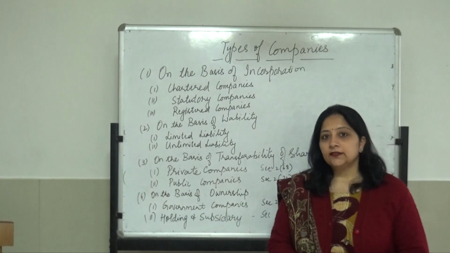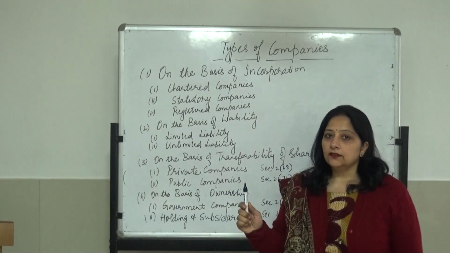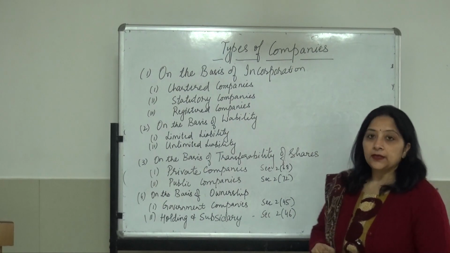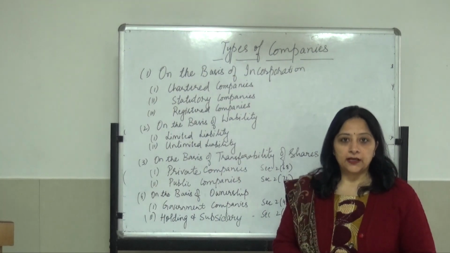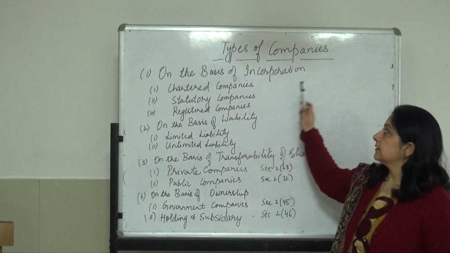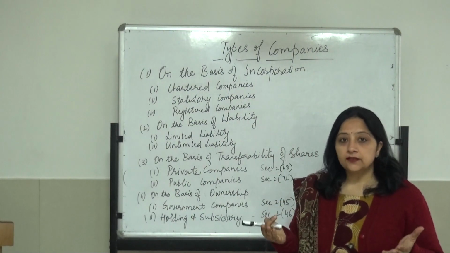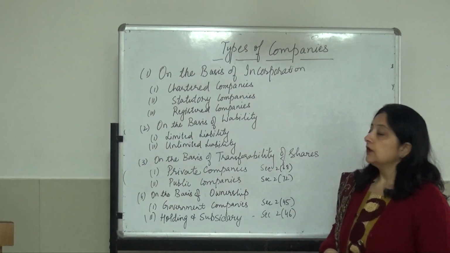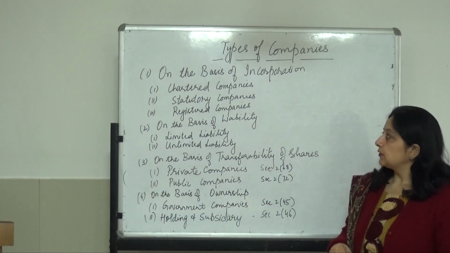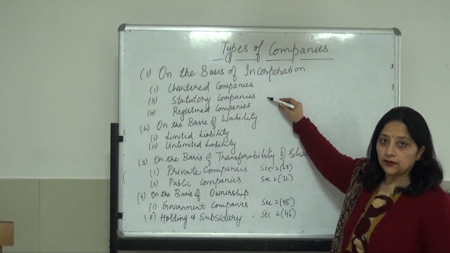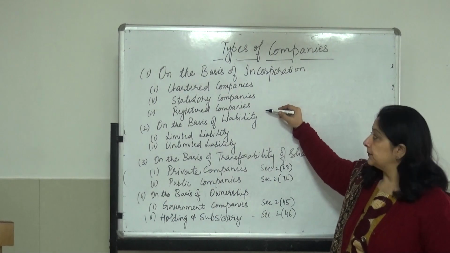Good morning, students. In this lecture, we will talk about types of companies. There are different bases on which we define different types of companies. First basis is on the basis of incorporation, that is how the company is formed. On the basis of incorporation, we have three types of companies. First is chartered companies, second is statutory companies, and third is registered companies.